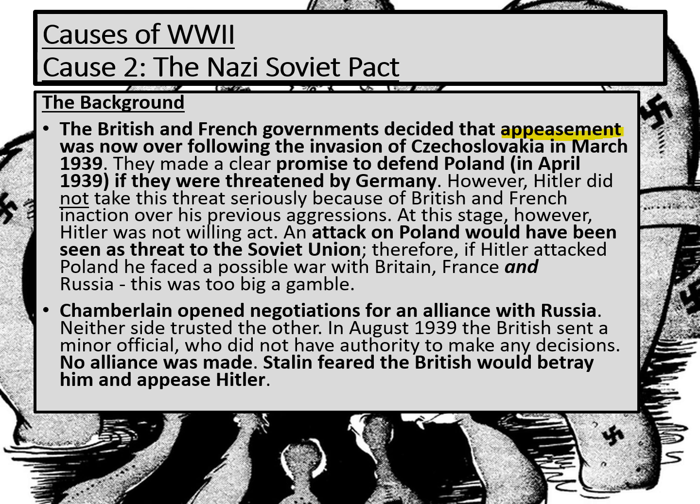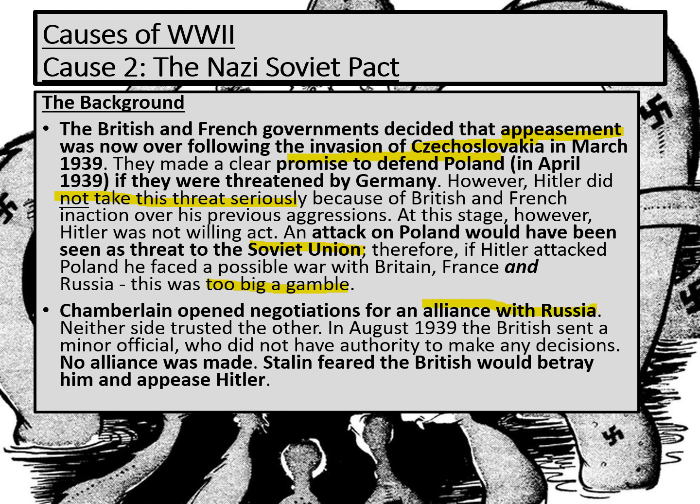When that had gone wrong with the invasion of Czechoslovakia, they had promised to defend Poland. Well, we also know that Hitler did not take this threat seriously because of what had been going on with appeasement for the previous years. He believed that if he wanted to take more land, if he wanted to take Poland, he could do it. And Britain and France probably wouldn't do anything because they hadn't done anything yet. But Hitler didn't feel confident because he was concerned about Russia, the Soviet Union. It was too big a gamble to potentially face war with Britain and France, who he wasn't really worried about, but Russia as well. We also know from our studies last week that Chamberlain wanted an alliance with Russia.